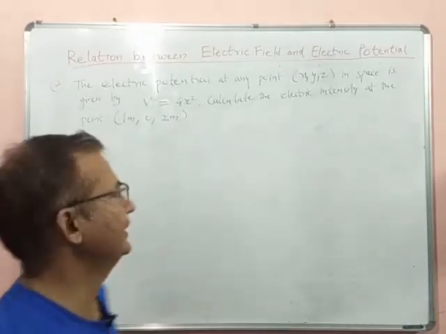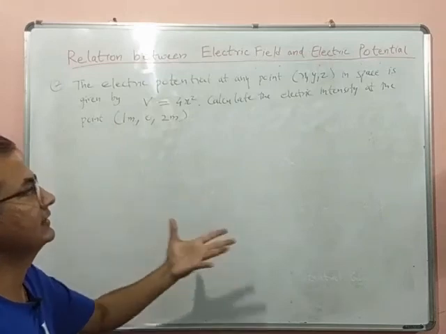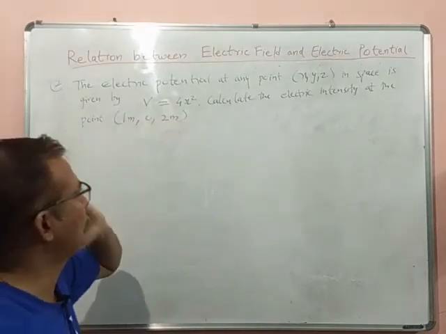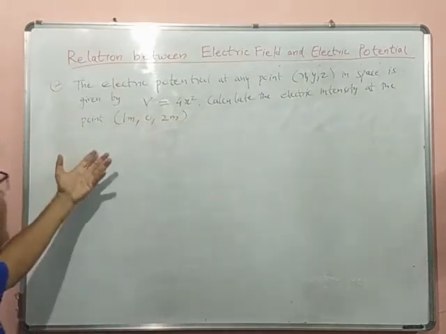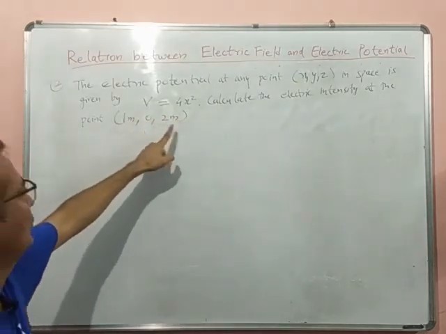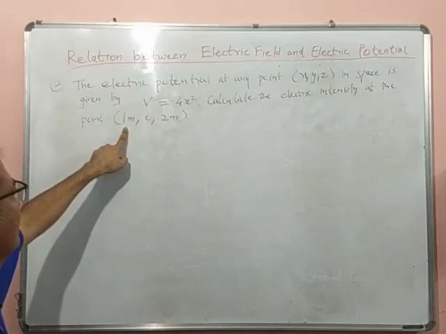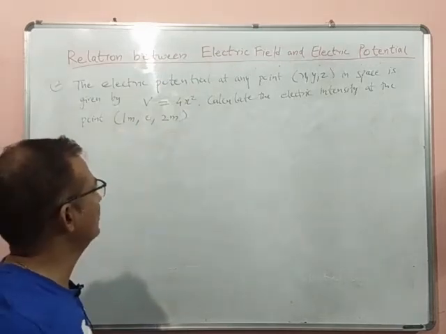The next problem is: the electric potential at any point x, y, z in space is given by the formula V is equal to 4x square. Calculate the electric intensity at the point 1 meter, 0, 2 meter. That means the x distance from the origin is 1 meter, y distance is 0 and z distance is 2 meter.